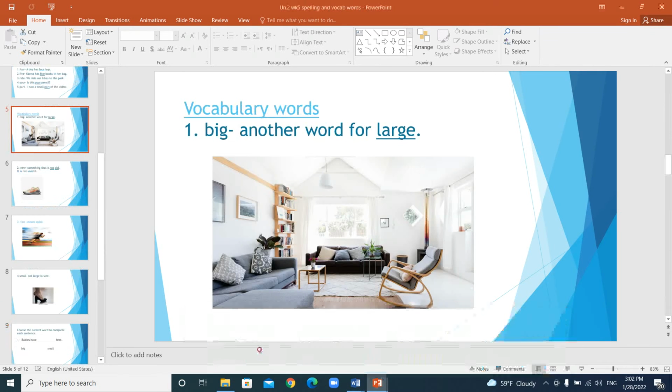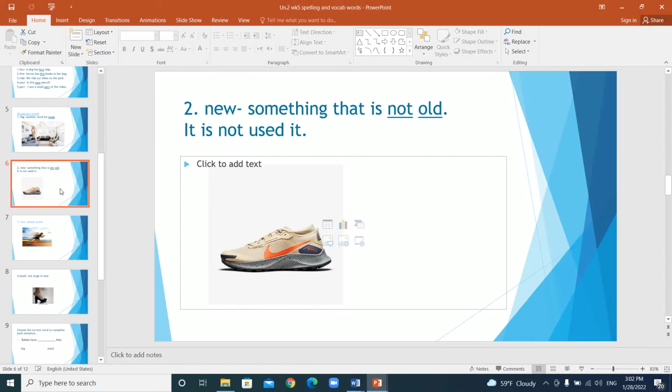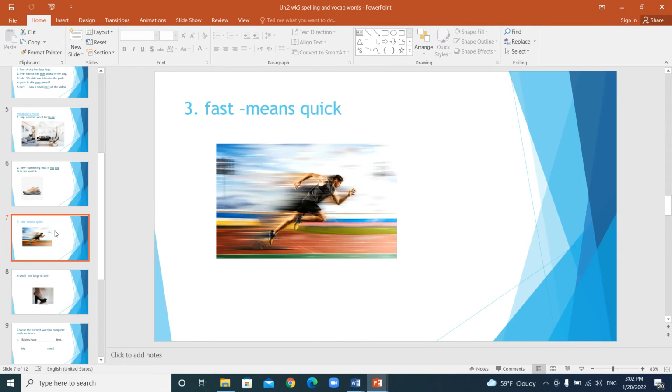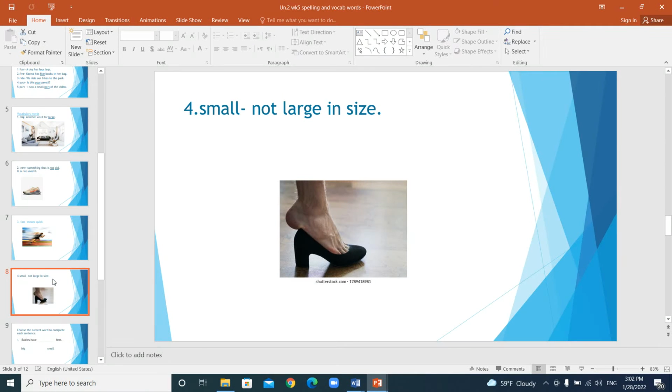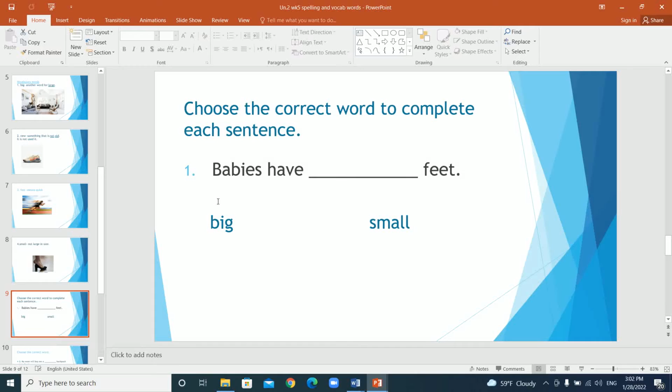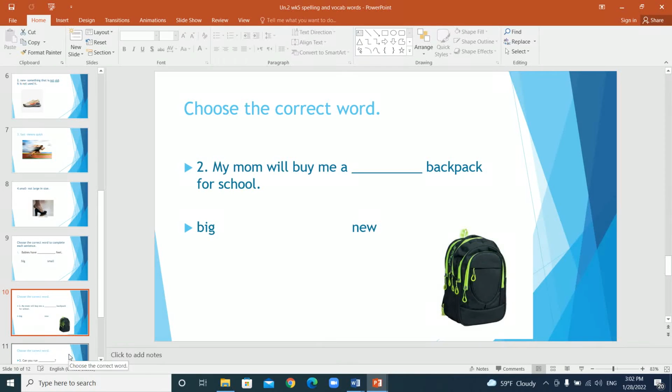All right, here we have the word big. Okay, these are not all of the words, okay? I remember we have new. New means something that is not old, something that you just got. Fast means really quick. Fast and quick are synonyms, for example. Okay, small, something that is not big. All right? Babies have big or small feet? Babies have small feet. My mom will buy me a blank backpack for school. My mom will buy me a big or new? My mom will buy me a new backpack, especially in the beginning of the school year, I mean.